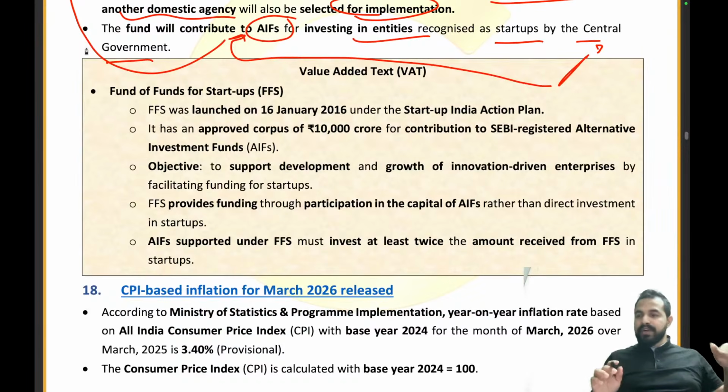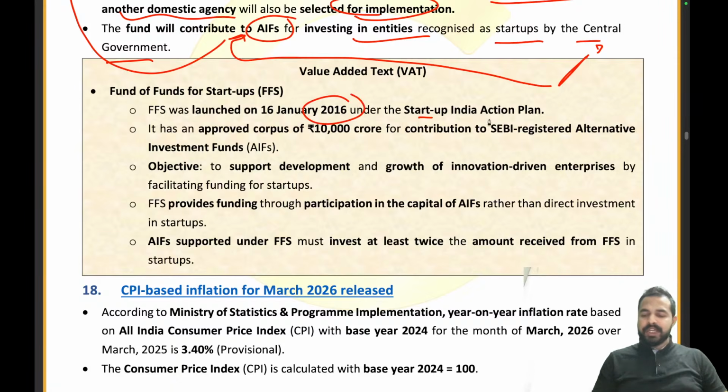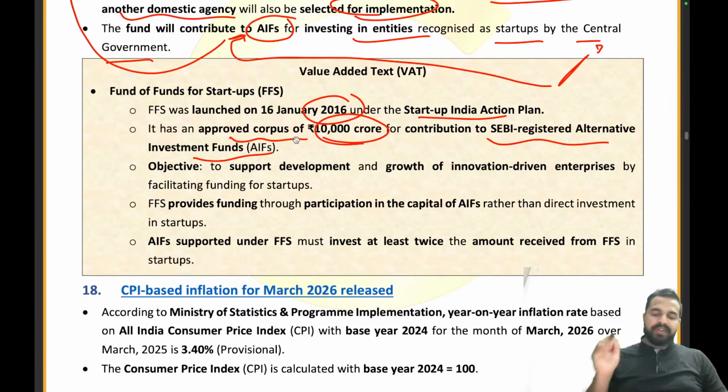See guys, the fund of funds for startups was earlier launched, right? And on the success of the fund of funds for startups, this fund of funds 2.0 has now been launched. The fund of funds for startups was launched on 16th January 2016 under the Startup India Action Plan. It has an approved corpus of rupees 10,000 crore for contribution to SEBI registered alternative investment funds. Very, very important: it has an approved corpus of 10,000 crores.